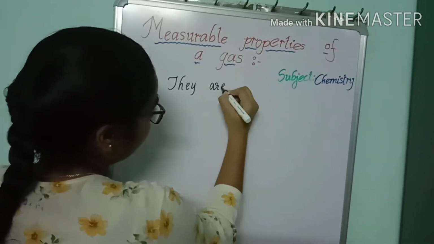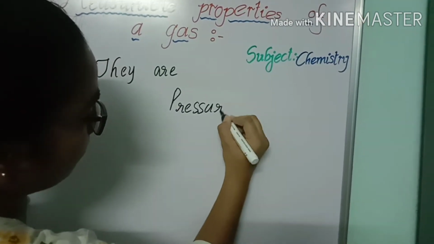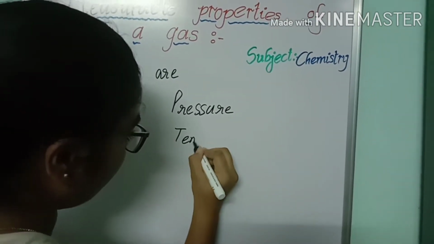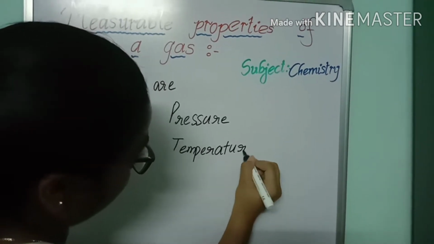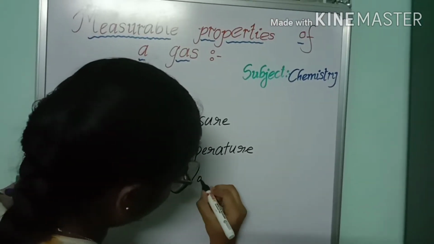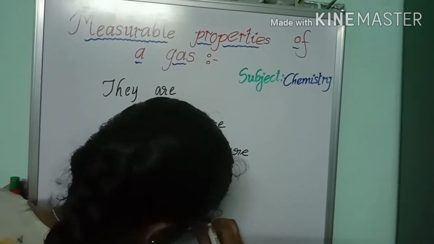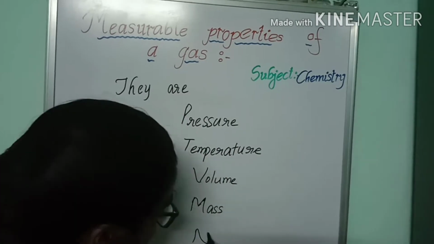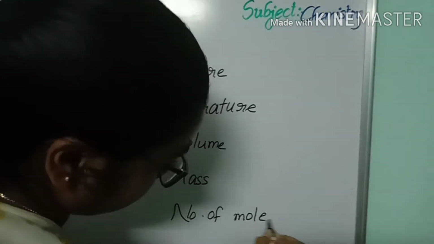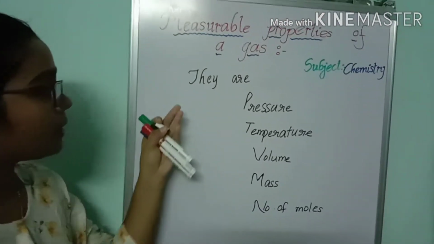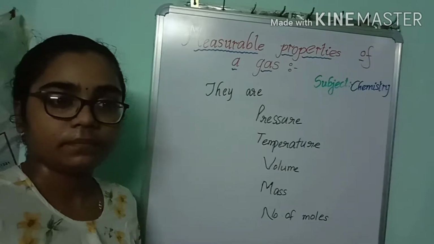They are pressure, temperature, volume, mass, and finally number of moles. These are the 5 measurable properties of a gas. Now let us discuss one by one.